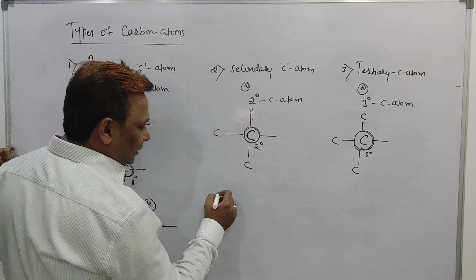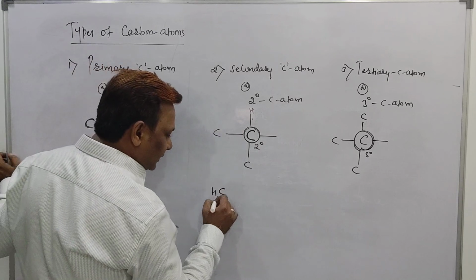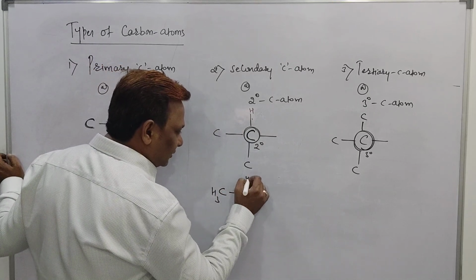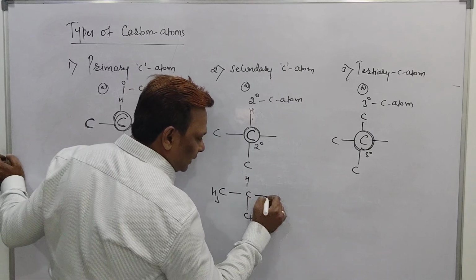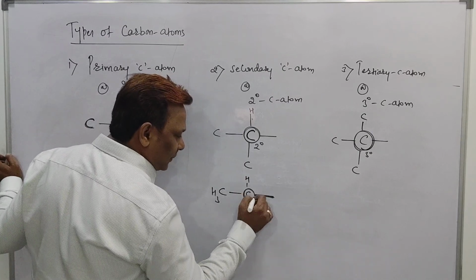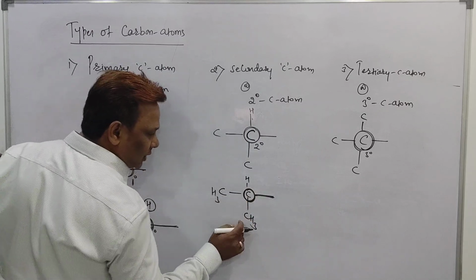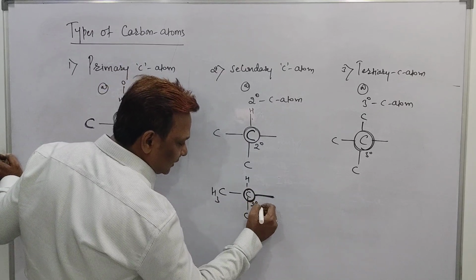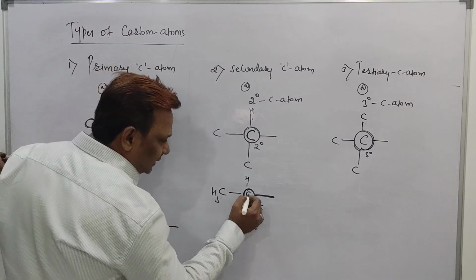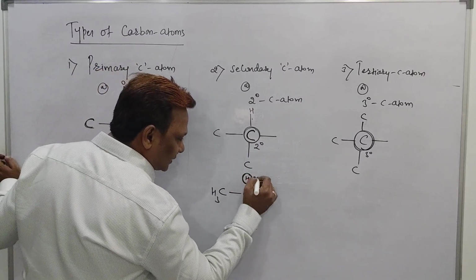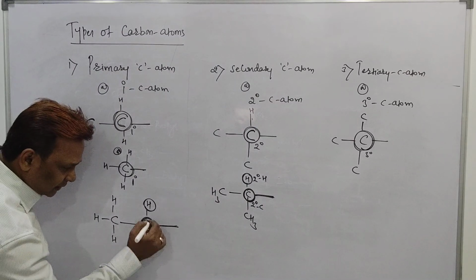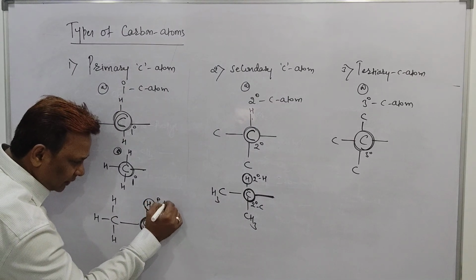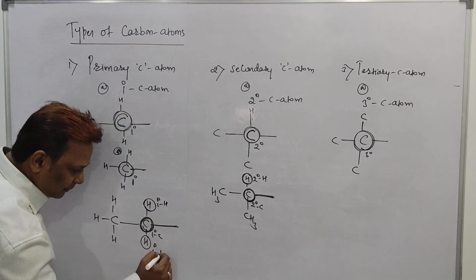Come to this example. See beta, this example. It is a CH3, then C, then H, then CH3 and a free bond. See beta, this free bond attaches to the carbon but this carbon is bonded with 2 more carbons. This will be called a secondary carbon. And the hydrogen attached to this secondary carbon is called a secondary hydrogen atom. But this is a primary carbon atom and this is called a primary hydrogen atom, primary meaning 1 degree hydrogen atoms.